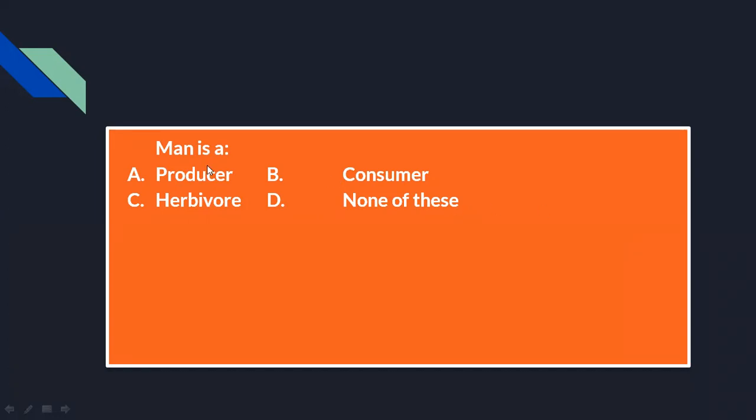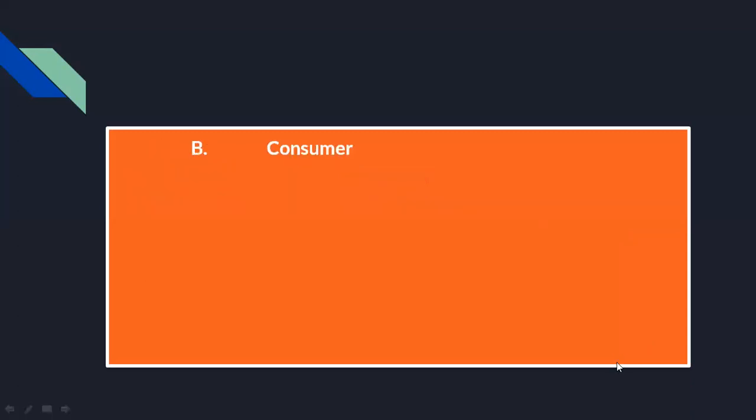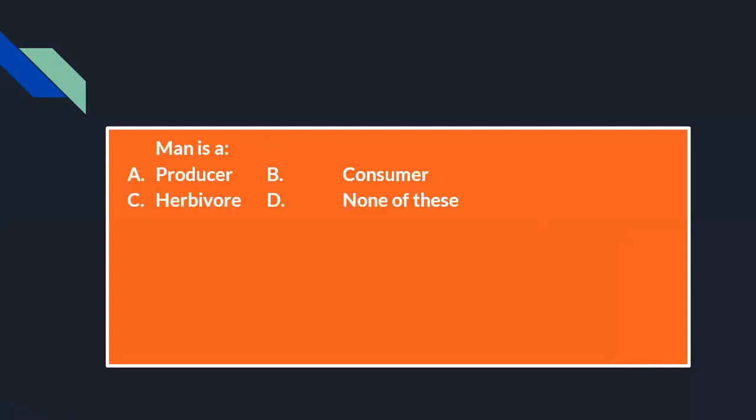So first question is, man is a, option A, producer, option B, consumer, option C, herbivore, option D, none of the above. So what is man? Producer, consumer, herbivore, or none of these? We know that man is obviously a consumer. So it cannot be producer. So option B will be correct.